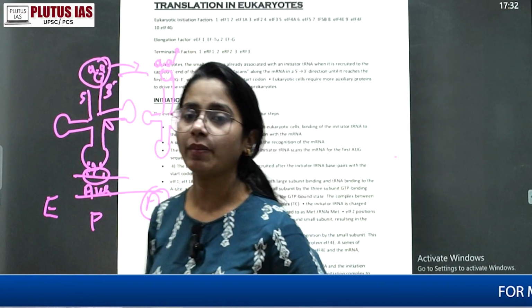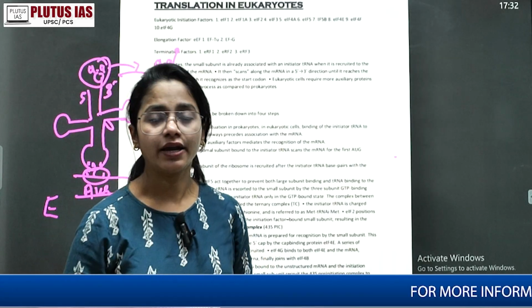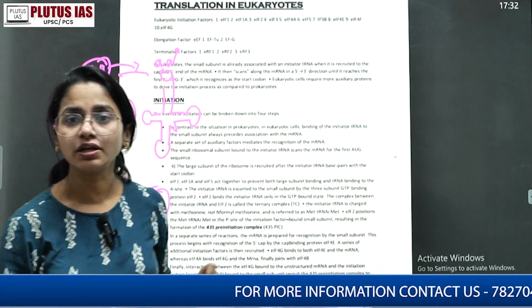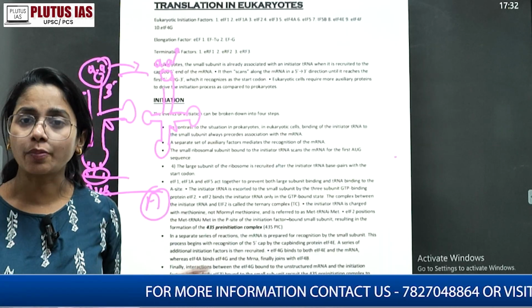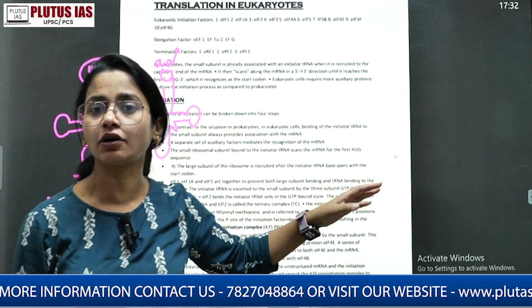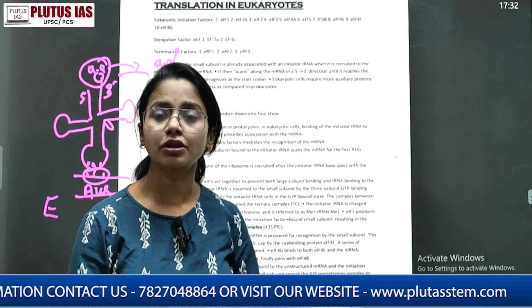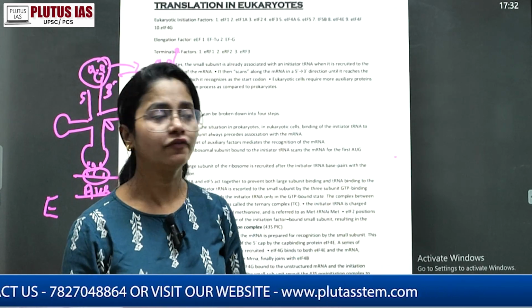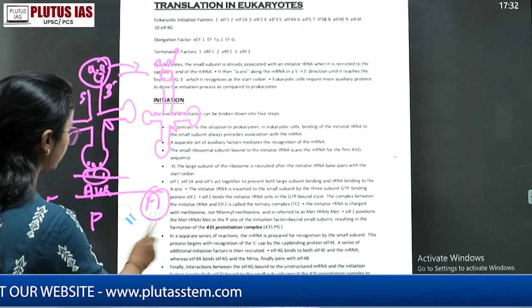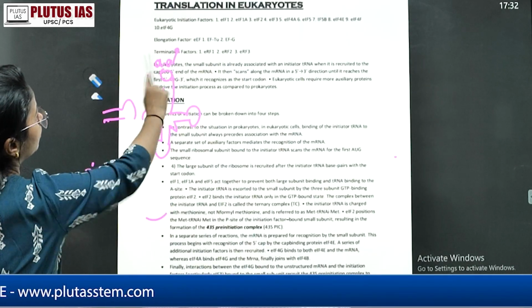The long chain of amino acids gets prepared, and after scanning the complete mRNA, or whatever size of the chain is required, the stop codon UAG will come, and the amino acid chain will be released from the last tRNA. That is the whole process of translation we are going to talk about in different steps. Okay, let's talk about translation in eukaryotes.